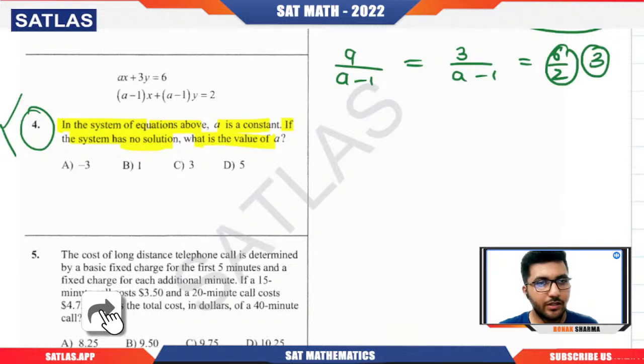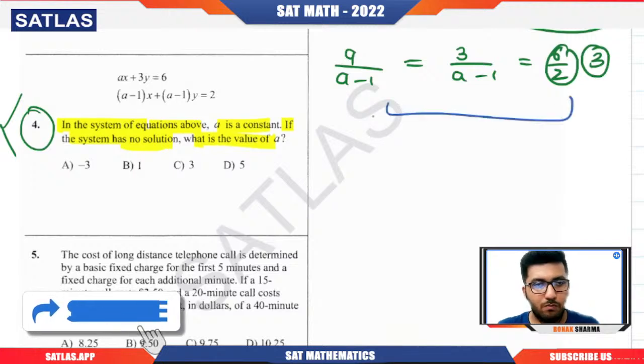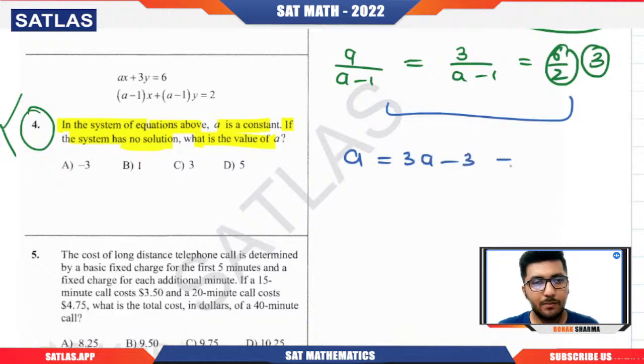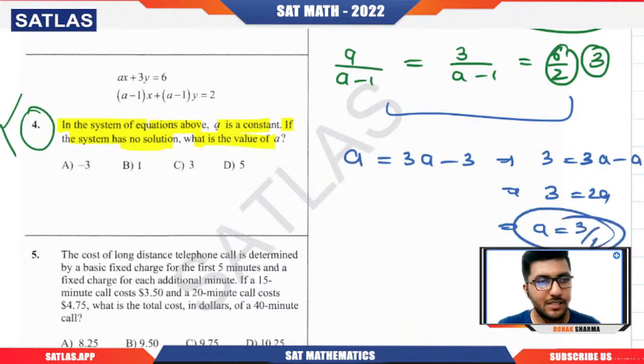So here you can see that if I equate these two, A equals 3A minus 3, that means 3 equals 2A, or we can see that A is equal to 3 by 2. But again, we can see that no condition gives us this particular thing. So what we'll do here, just a second, 6 by 2 we have taken correctly, A by A minus 1, 3 by A minus 1, yes.